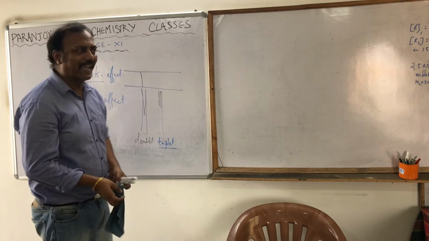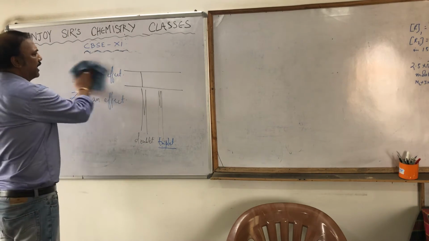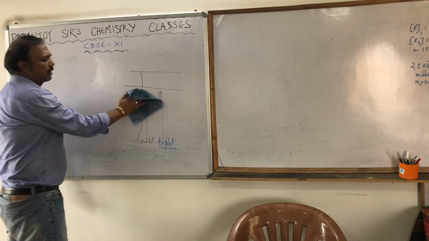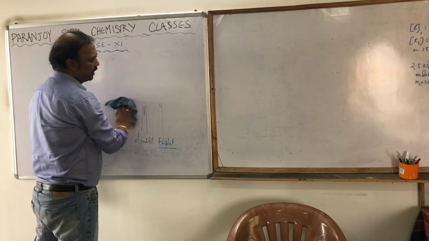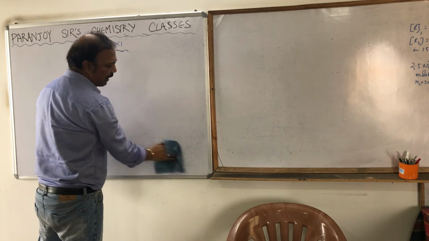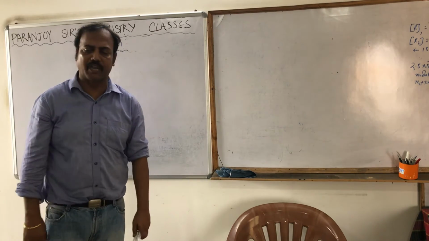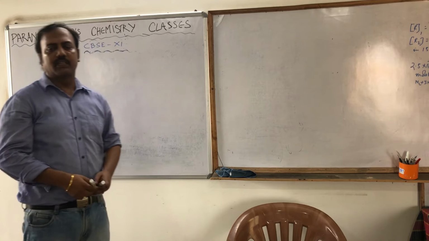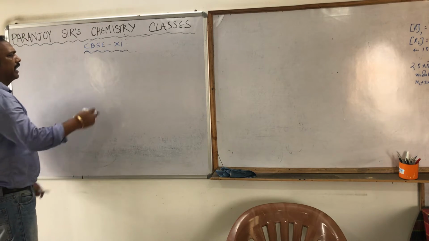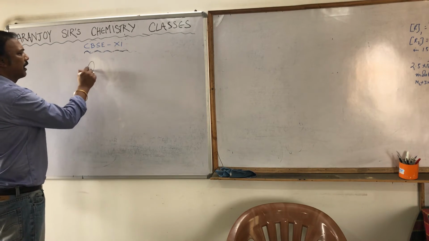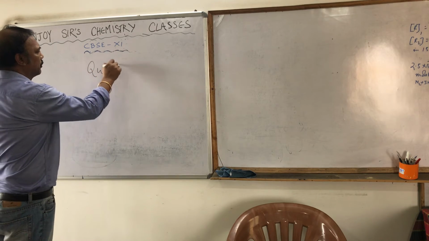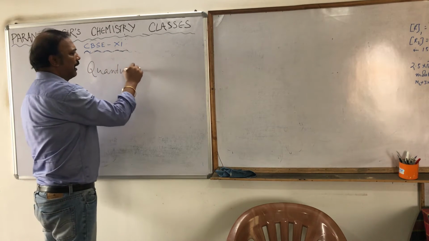Hence comes the next approach. This approach of explaining the structure of atom is completely nullified, completely discarded. The next approach that came is called the quantum mechanical approach.